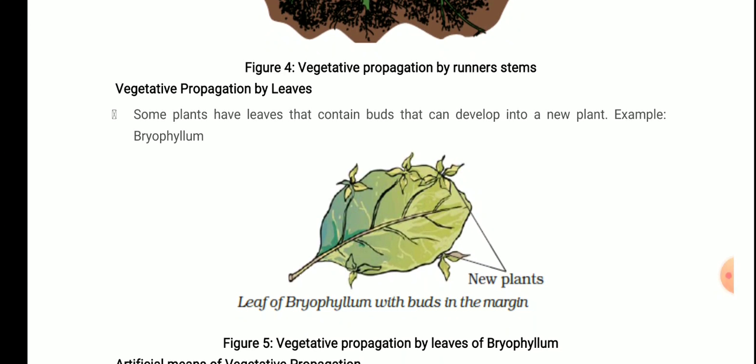Vegetative propagation by leaves occurs in bryophyllum. What happens? The plants have leaves that contain buds. When these buds come in contact with the moist soil, they give rise to a new plant. Clear?